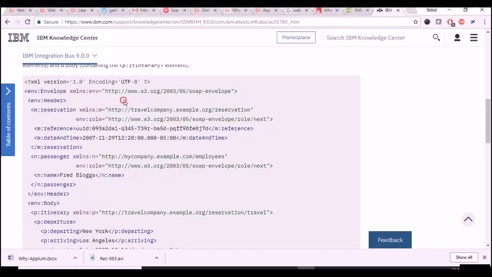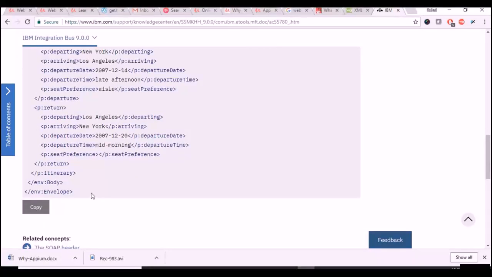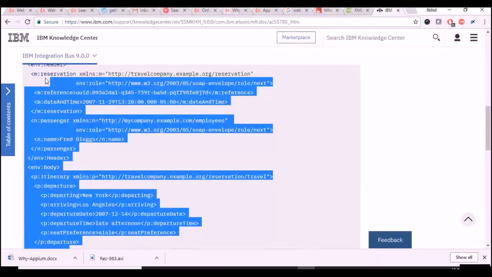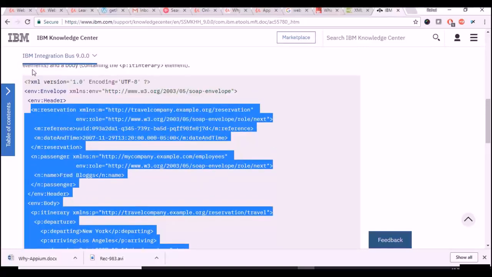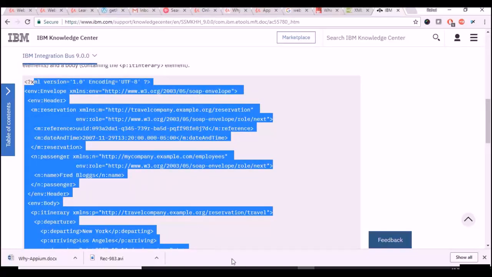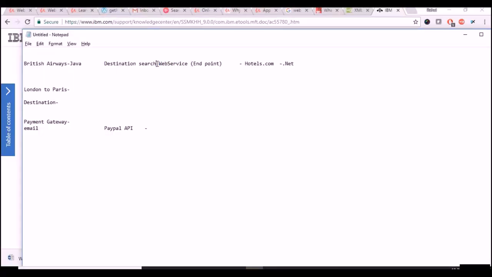And in the envelope, they actually have the link where exactly this API, this web service, is hosted. So this is like a basic SOAP message template. If you send in this template, the service can interpret it, talk to their official website and give us a response. But in real time, you need not worry about creating this SOAP message.